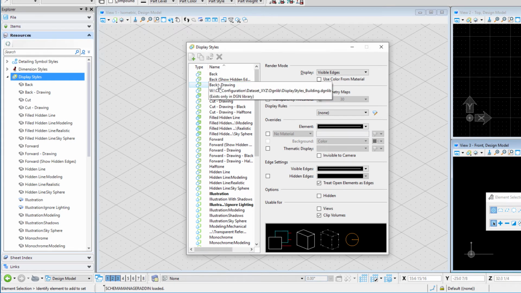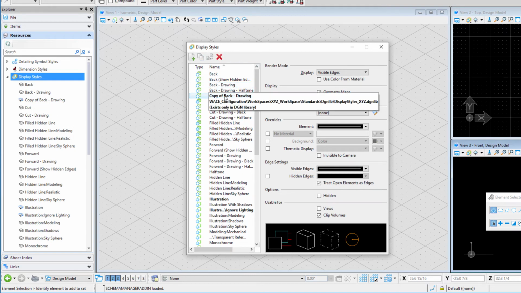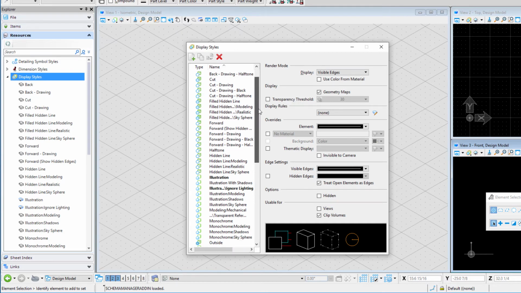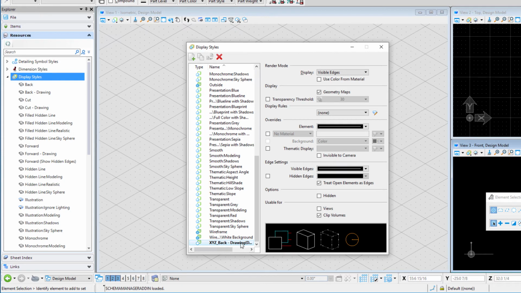So I'm going to use the back drawing display style that's delivered as a start point, and I will simply create a copy of it. There's a copy icon in the top tray. Now we have copy of back drawing, and I'm going to rename it as XYZ to indicate it's a company standard, underbar back drawing. And then perhaps in parentheses here, I will indicate that this is dashed.